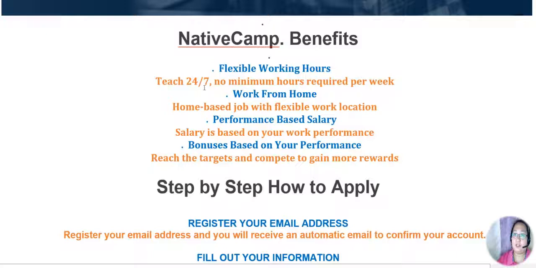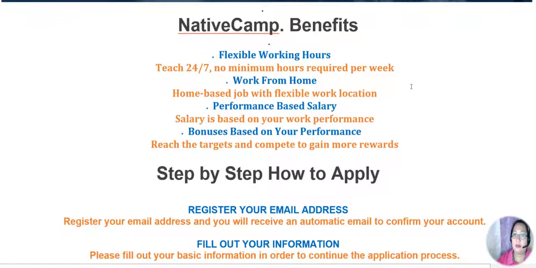So teach 24/7, with no minimum hours required per day or per week. Okay, so you can open your slot anytime you want, as long as it's your available time. It's really okay because Nativecamp operates 24 hours a day, 7 days a week. Okay, so a home-based job with flexible work location. So this is very nice. So work from home.